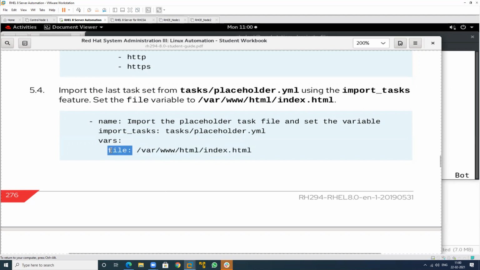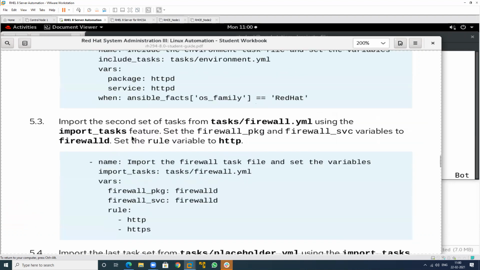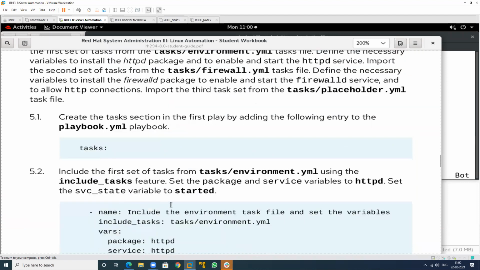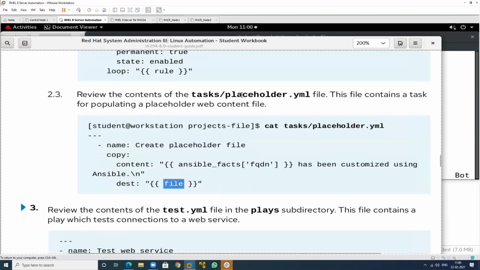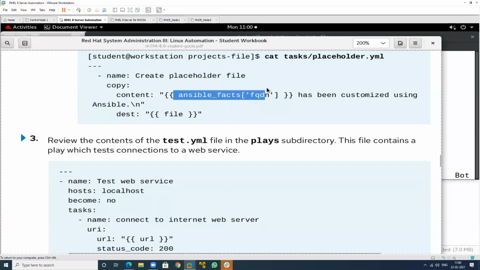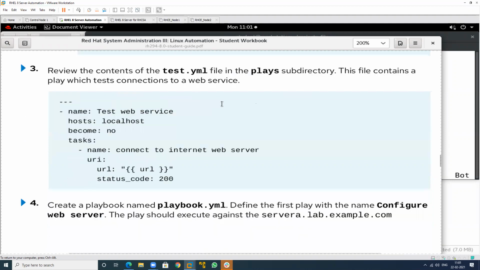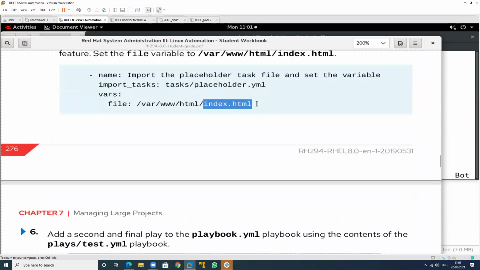So this is a variable. See, the file was called above. Yes, yes, at the top, see this, and it is written there. This is the destination, and this is the file variable. So this will be called, and from that part it will pick up that particular content. This content will be copied into which particular file? This location means this one. It means now my file name is index.html. So all the content is to be written in this particular file.